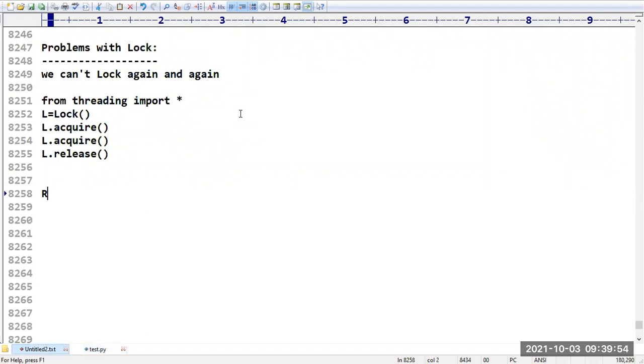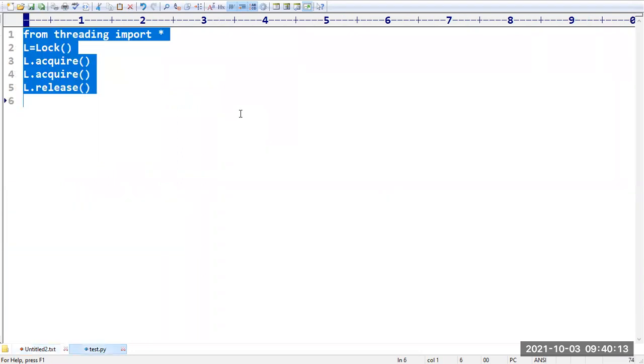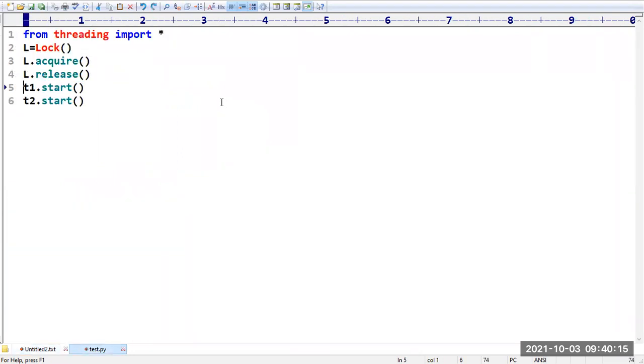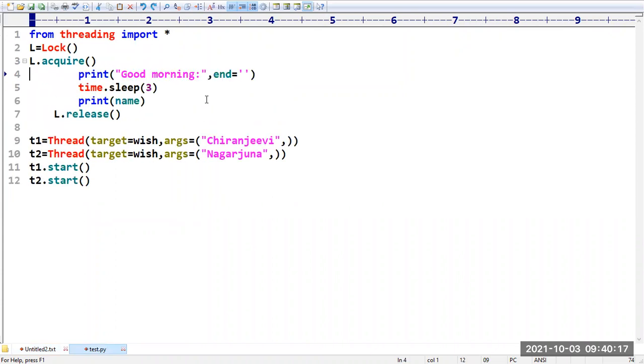We can solve this problem by using RLock. RLock means a recursive lock. What is the help of this recursive lock? We can lock a resource any number of times, no problem at all. I will take the same previous example and introduce how RLock works.